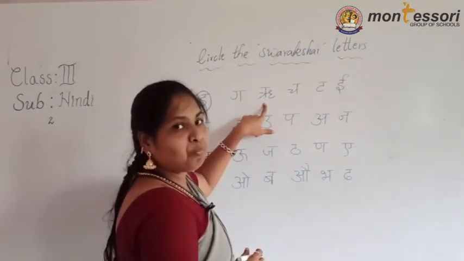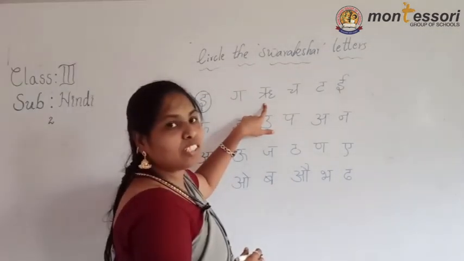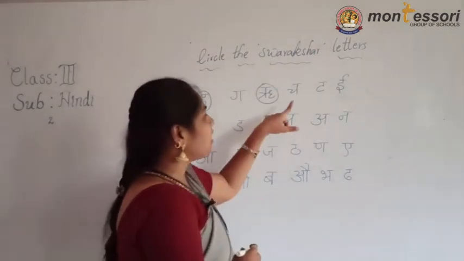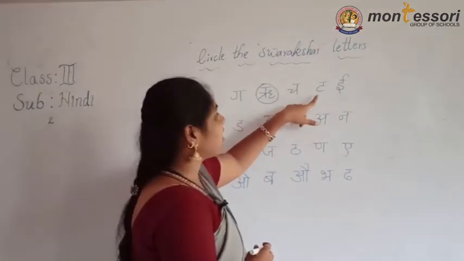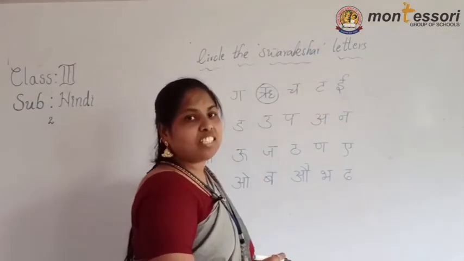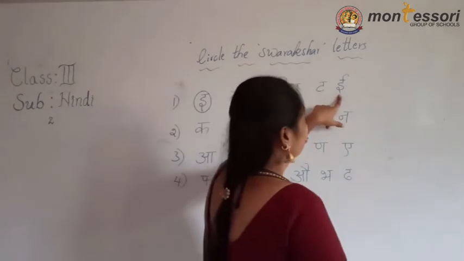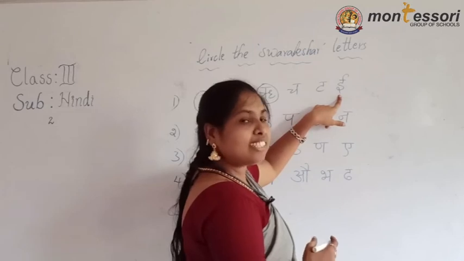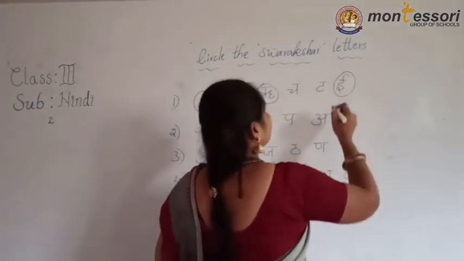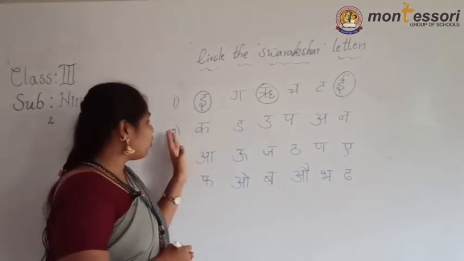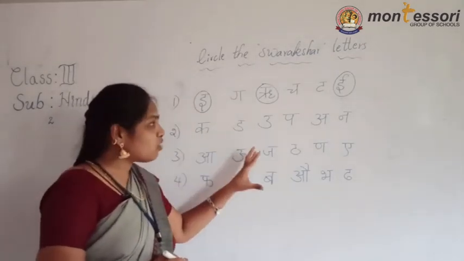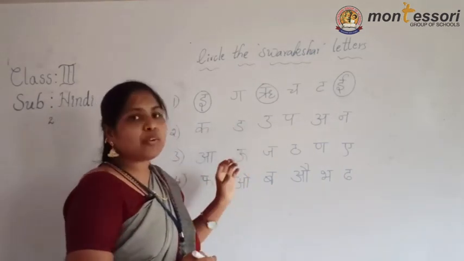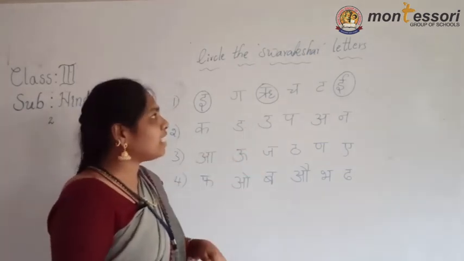Go to the next one. What is that? Ru. Ru is Swar or Vyanjan? This is a Swar letter. Then you must circle here also. Next one, what is that? Cha. Then next, Ta. Are these Swar or Vyanjan? Vyanjanakshar letters. Next, the last one, what is that? E. E is coming in the long vowels, so vowel means Swar letter. Then you must circle this one also. Like this, you must complete the next 3 questions. Only Swar letters: together I gave Vyanjan and Swar letters, but you must only circle the Swarakshar letters. Identify and circle the Swarakshar letters.